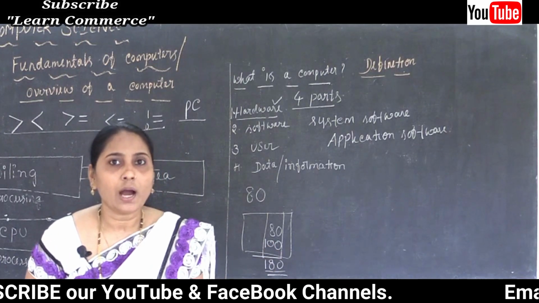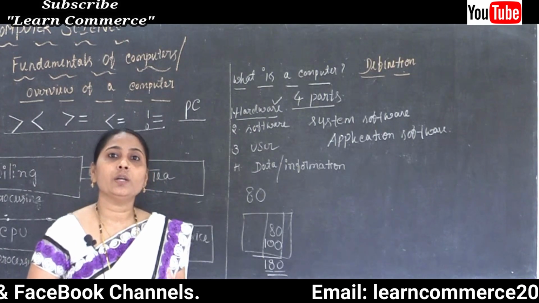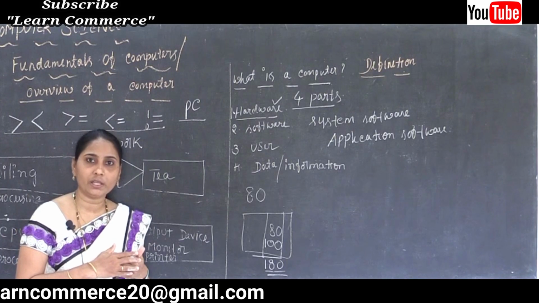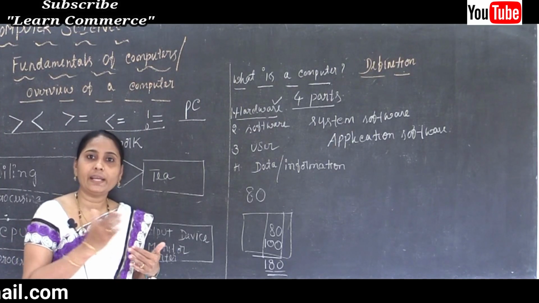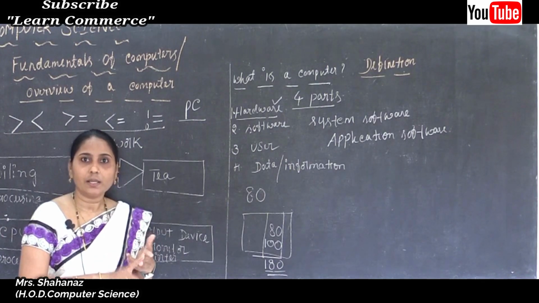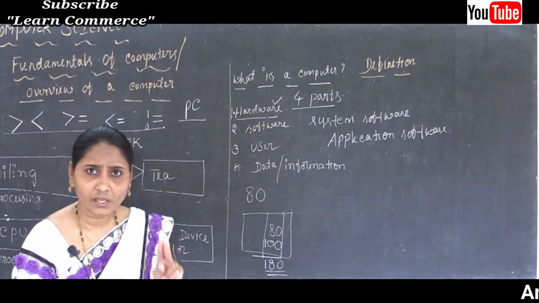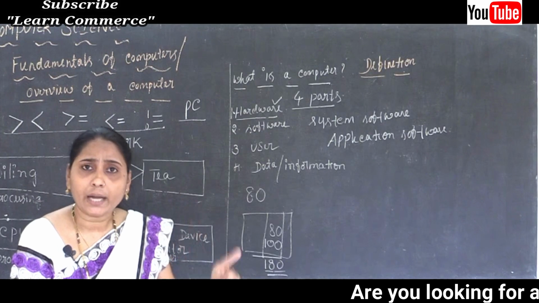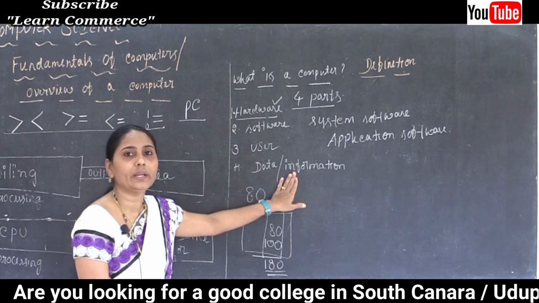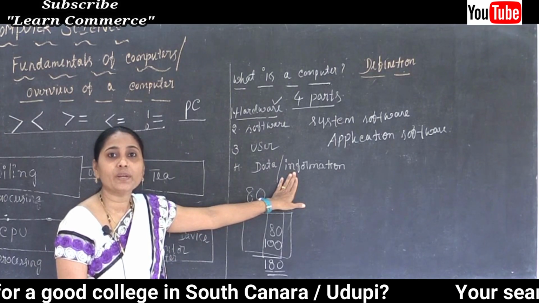Information means after that maybe you will get the total marks. Correct? Total marks of all the subjects, maybe any kind of average, maybe first class, second class, that is called as the information.